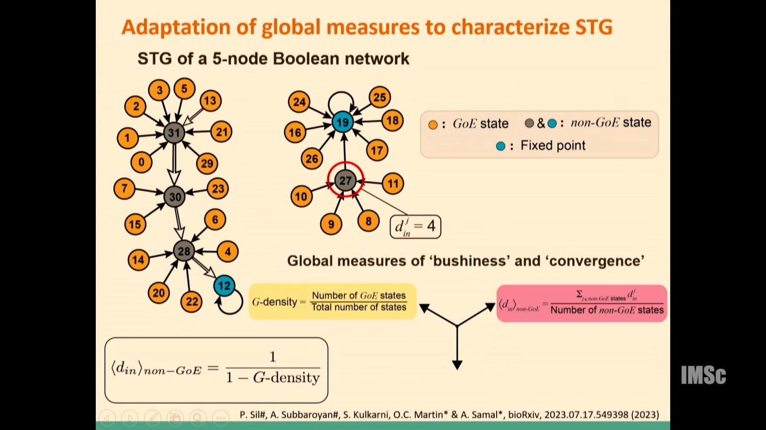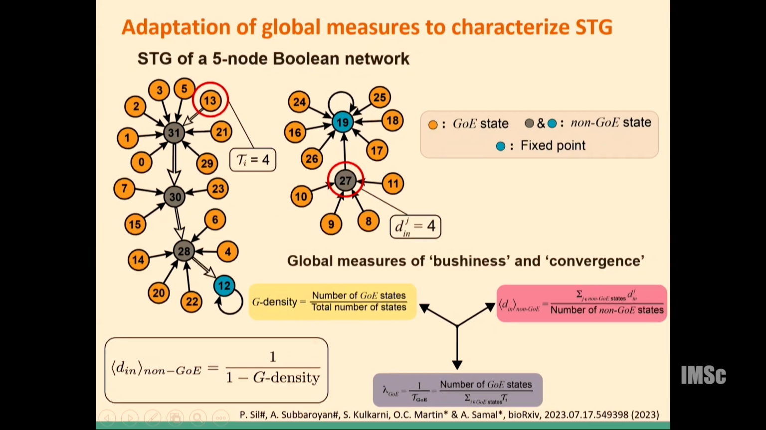The other quantity that we are interested in is the transient time. That is the time it takes to reach the fixed points from any state. Here, if we consider state 13, this GOE state, it takes 4 time steps to reach the fixed points. In this way we can compute the transient times for each of the Garden of Eden states, and we can take the average of that, which is the average transient length. If we take the reciprocal of that quantity, we call it the average convergence rate.